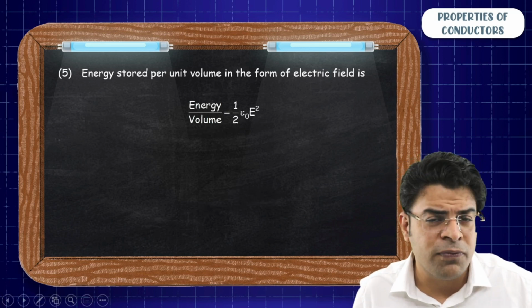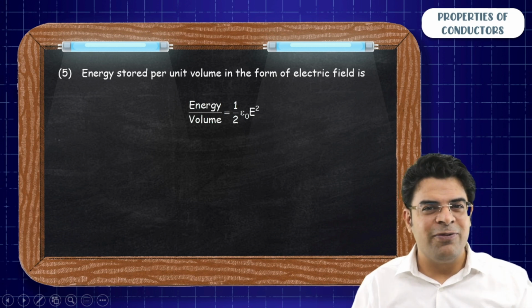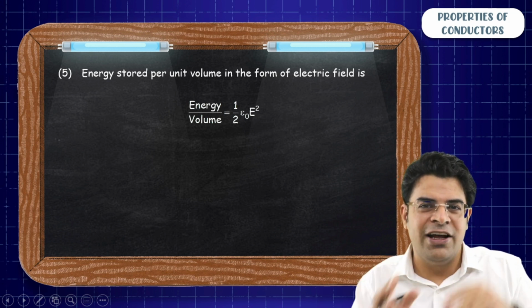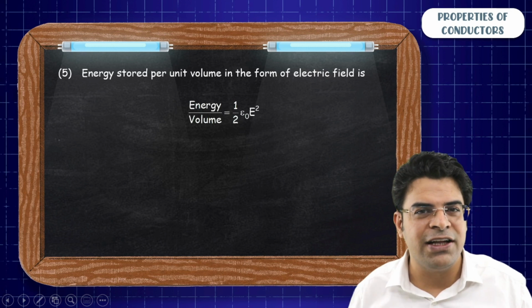Sir, you know what? All the energy formulas look like half something square, half k x square. So that's why they are easy to remember.